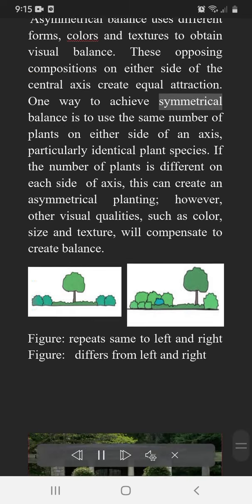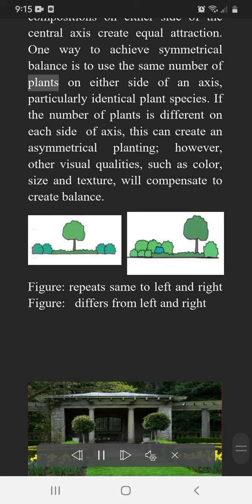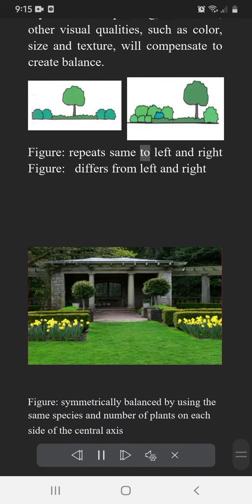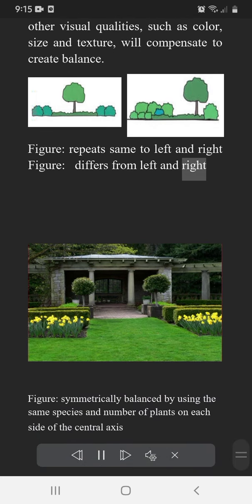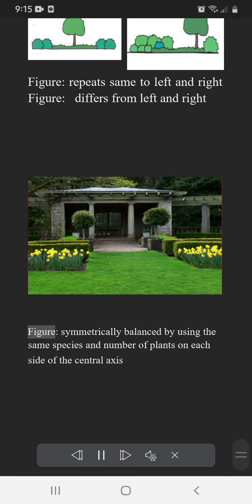One way to achieve symmetrical balance is to use the same number of plants on either side of an axis, particularly identical plant species. If the number of plants is different on each side of the axis, this can create an asymmetrical planting. However, other visual qualities, such as color, size, and texture, will compensate to create balance. Figure. Repeat same to left and right; figure, differs from left and right. Figure. Symmetrically balanced by using the same species and number of plants on each side of the central axis.